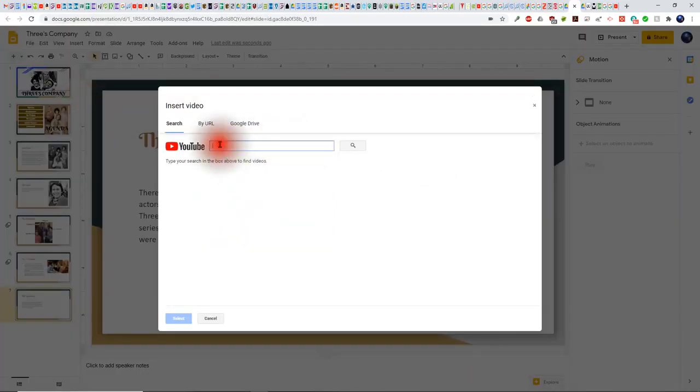So you can actually do a search. You click in there and then type in Three's Company. And then let's go Pilot. And click on search and see what we find.